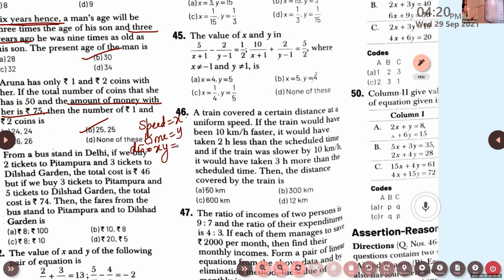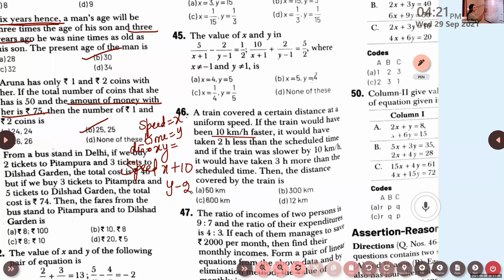Now what is the question given here? If the train would have been 10 km per hour faster, so you take the first situation. Speed is given as x plus 10. Time taken will be y minus 2, 2 hours less.